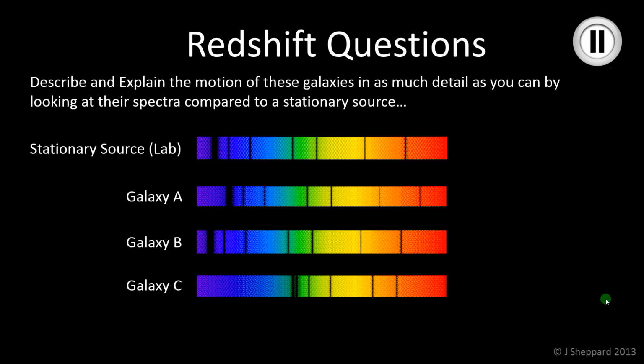So pause the video and then in as much detail as you can explain how you know what the motion of the galaxy is by comparing the spectra, and we'll go through the answers in a second.